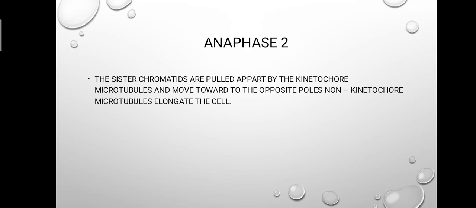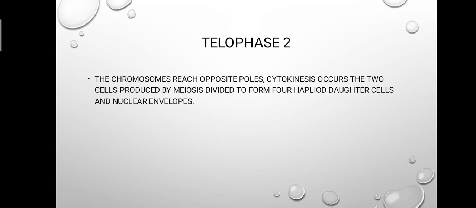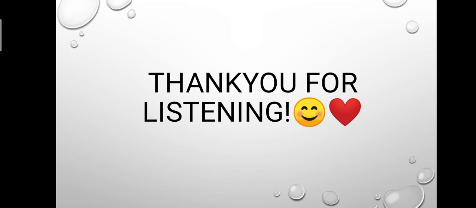Anaphase 2. The sister chromatids are pulled apart by the kinetochore microtubules and move forward to the opposite poles. Non-kinetochore microtubules elongate the cell. Telophase 2. The chromosomes reach opposite poles. Cytokinesis occurs. The two cells produced by meiosis divide to form four haploid daughter cells and nuclear envelopes.